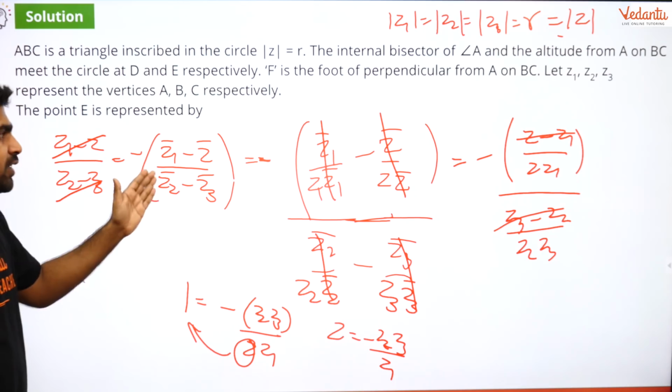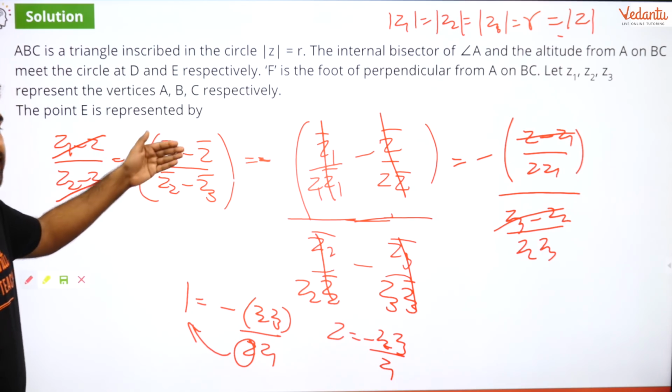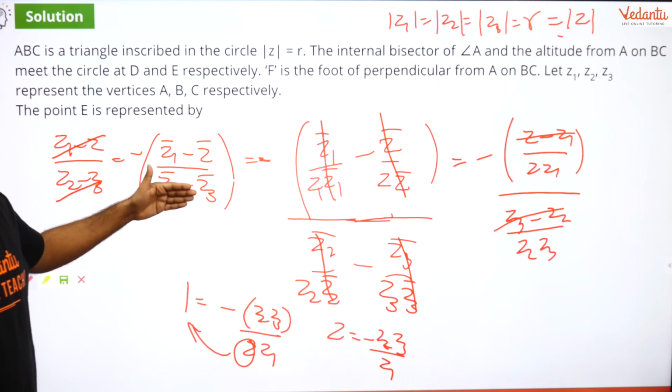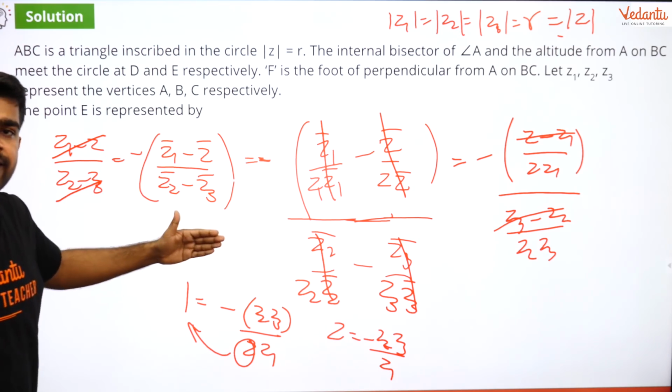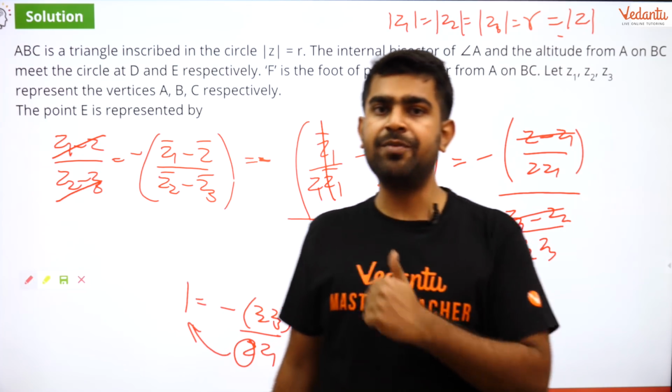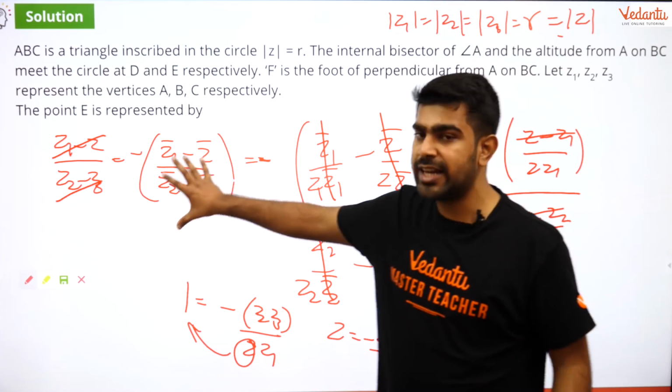Okay guys, because you have simple operations, bar is distributive over division as well. So it will be applied to the numerator as well as the denominator, and in addition and subtraction it distributes to each and every element. I am sure all of you are aware of that, right? So that is what I did.